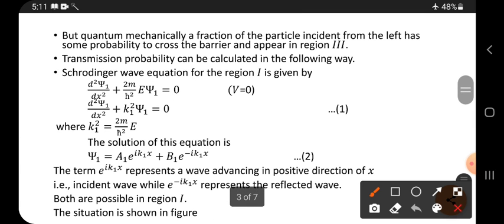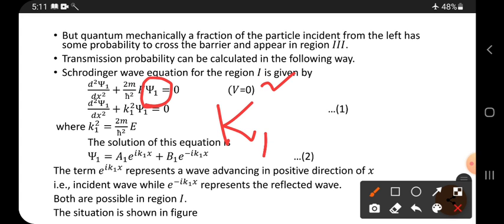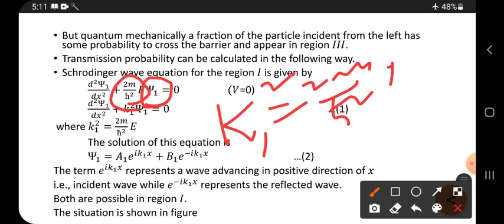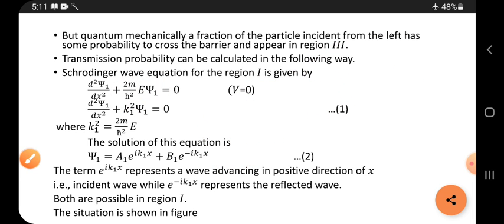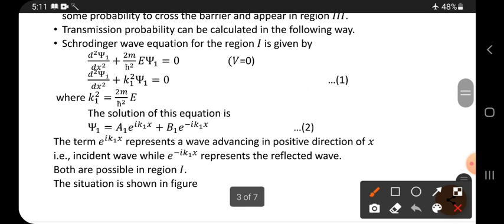And whatever coefficient is present with the psi 1, take that as one constant term, that is k1 square I am taking. Whatever value is present multiplying psi 1, that is 2m by h cut square into E. Totally this value is taken as one single term, that is k1 square. So here k1 square is taken in the place of 2m by h cut square into E.